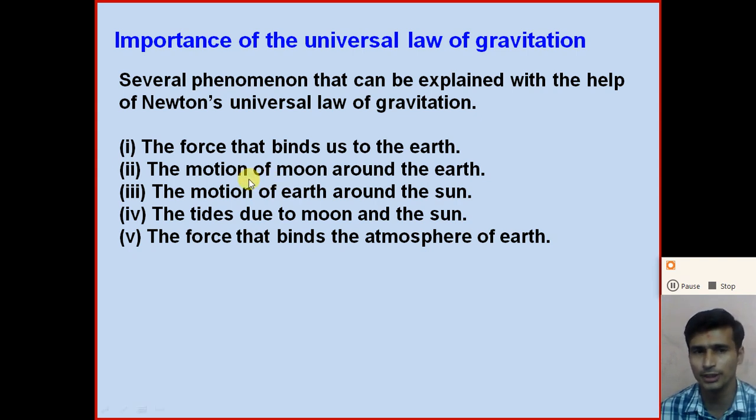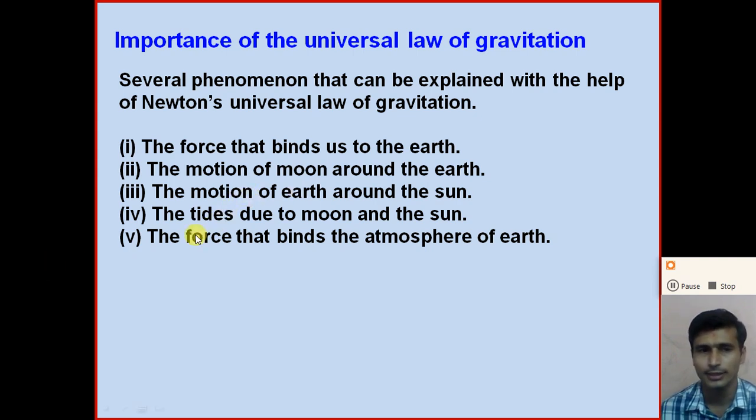So the motion of the moon around the earth also can be explained with the help of Newton's universal law of gravitation. The motion of the moon around the earth, the motion of the earth around the sun, or we can say the motion of the planets around the sun, we can also explain with its help.